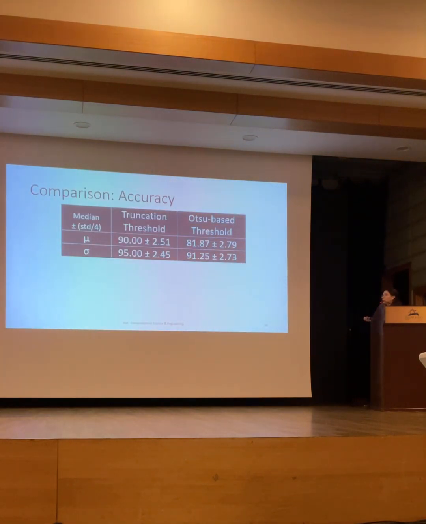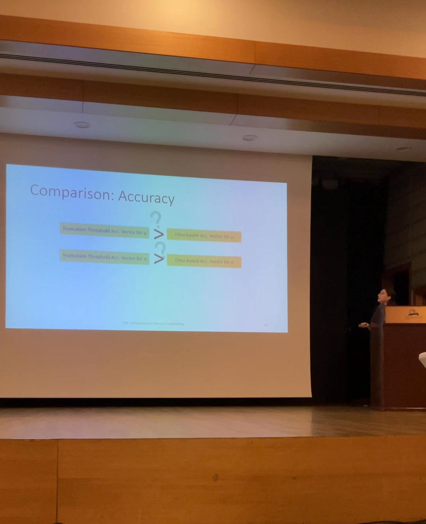When we look at the median accuracy values, if we use mu as a feature, truncation threshold has 90 and Otsu-based threshold around 82. If we use the sigma value, then 95 versus 91 is represented. So it seems like the truncation thresholds outperform the Otsu-based. But can we jump to this conclusion?